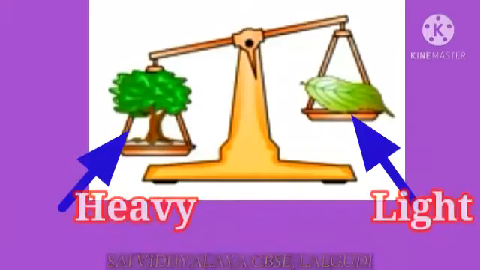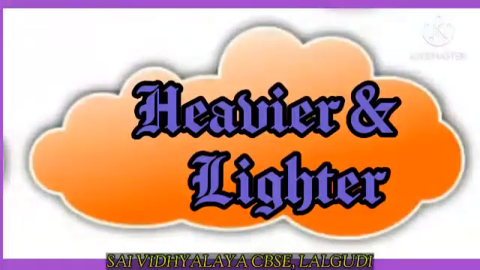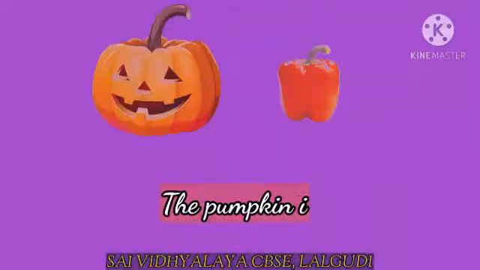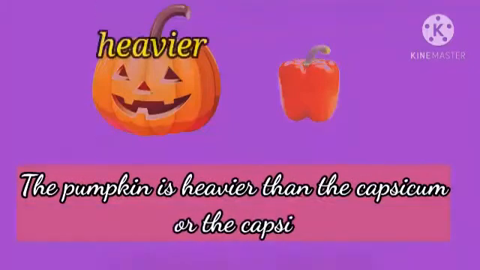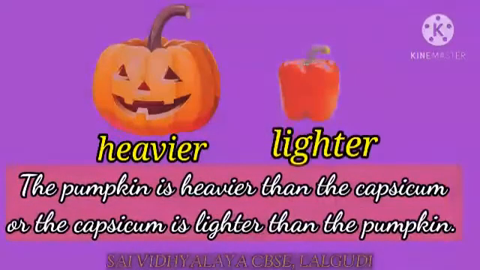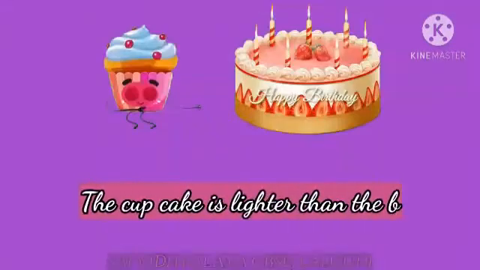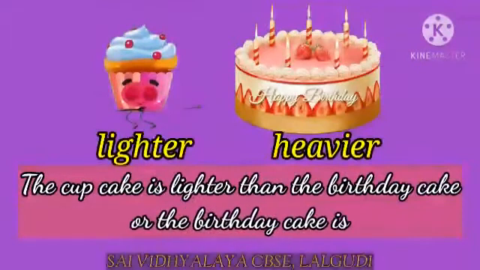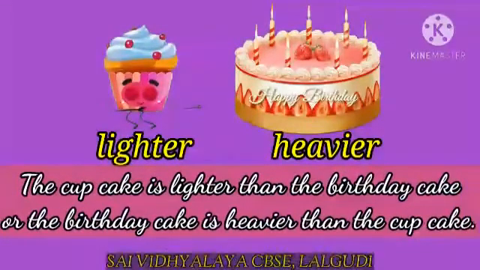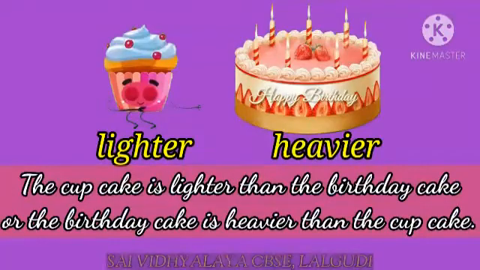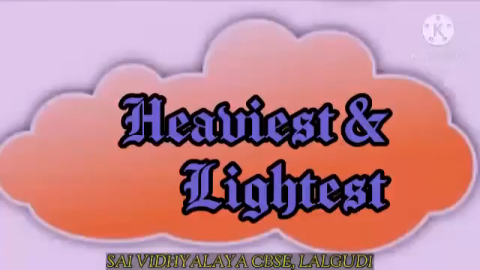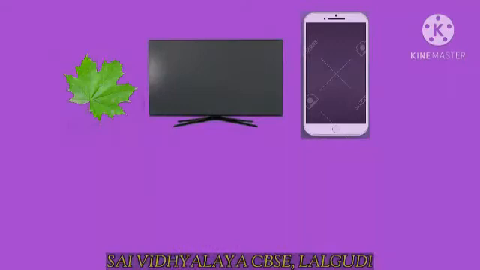Heavy, light, heavier and lighter. Here, the pumpkin is heavier than the capsicum, or the capsicum is lighter than the pumpkin. Similarly, the cupcake is lighter than the birthday cake, or the birthday cake is heavier than the cupcake. Heaviest and lightest.